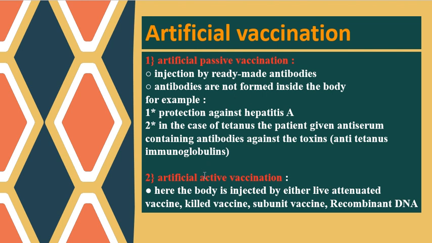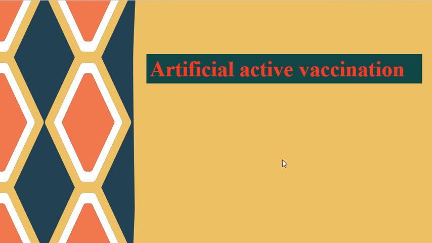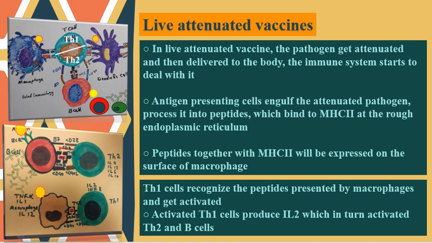However, in artificial active vaccination, the body is injected by either live attenuated vaccine, or killed vaccine, or subunit vaccine, or recombinant vaccine, or toxoid vaccine, or by viral vector vaccine. So now I am going to talk about artificial active vaccinations, different types of them. I will start by giving a short account on live attenuated vaccines.